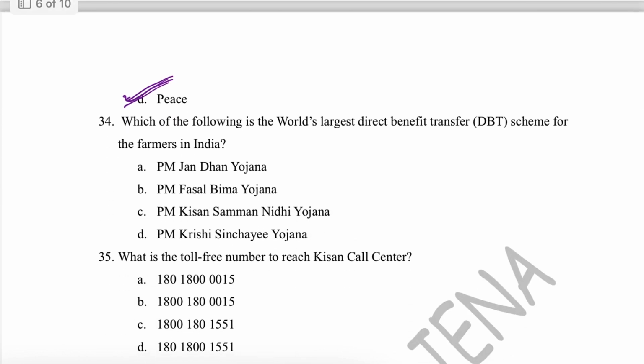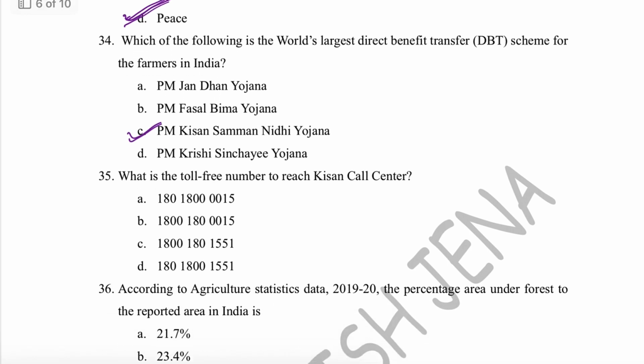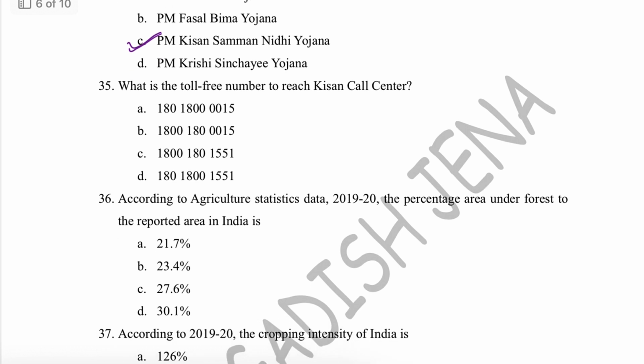Next one is, which of the following is the world's largest direct benefit transfer scheme, DBT scheme for farmers in India? So basically what happens in this scheme, government directly sends money to the bank passbook of the farmers. So that is PM Kisan Samman Nidhi.